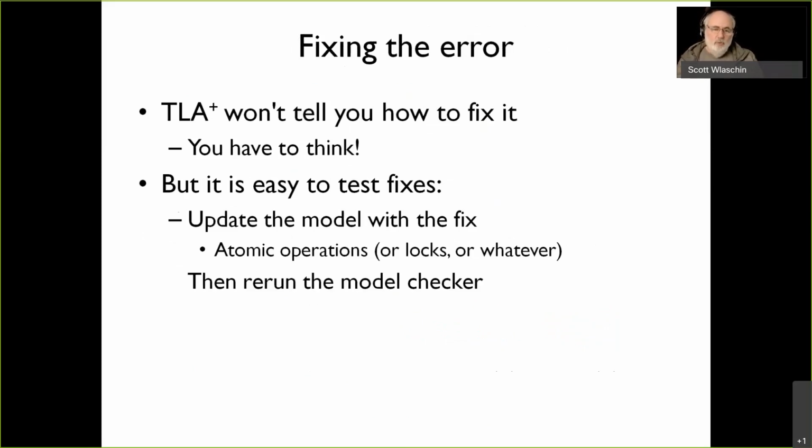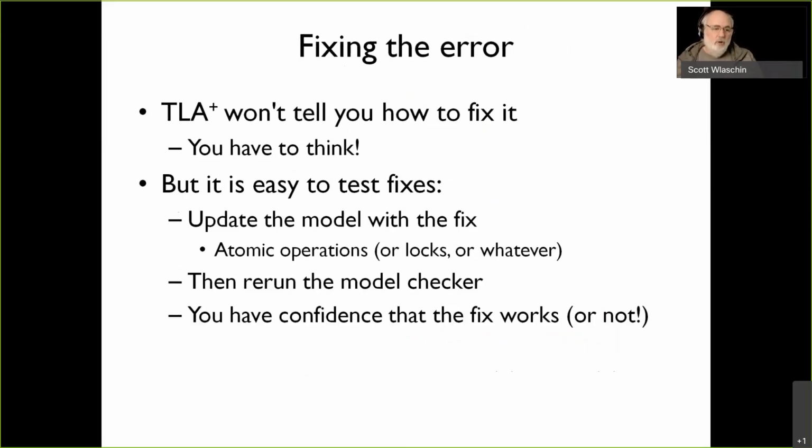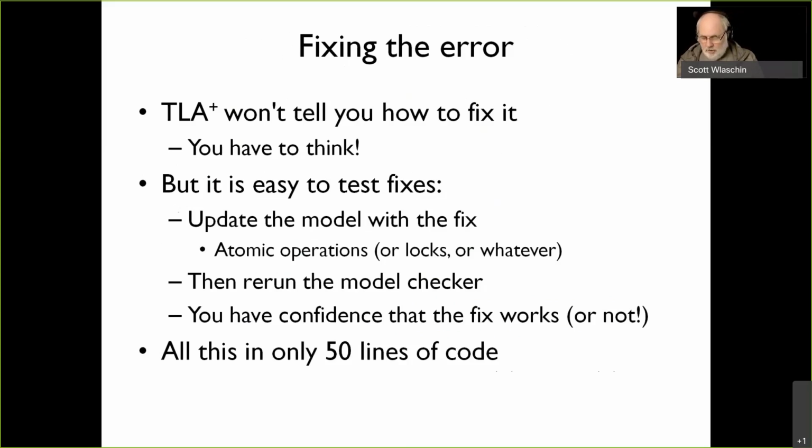And whatever the model checker says, I now have a lot more confidence that the fix does work or doesn't work, rather than just guessing. Like if I add a lock, is that going to work? Maybe I have wrong logic for locking, maybe I have right logic for locking. Locks are tricky too. Now this is all in 50 lines of code. So this is a really nice little script that we can use for checking our models.